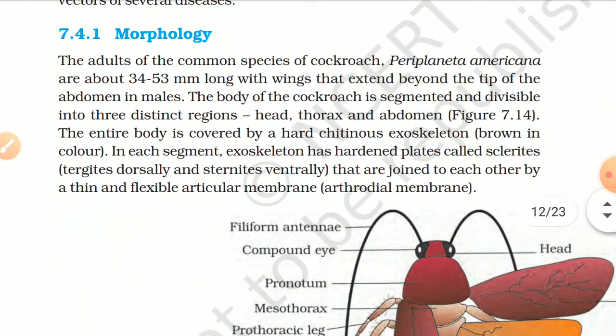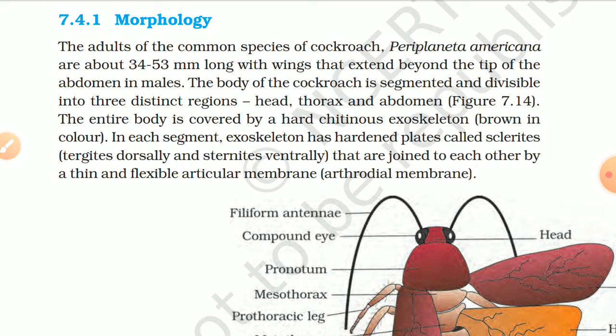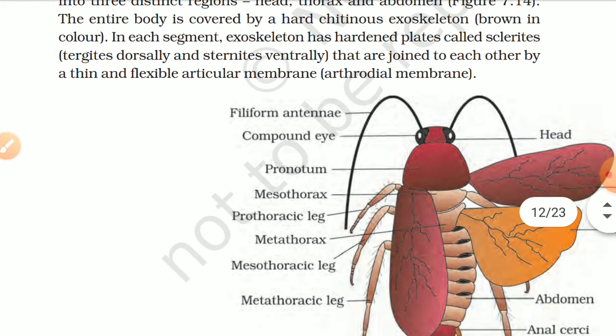7.4.1 Morphology. The adults of the common species of cockroach, Periplaneta americana, are about 34 to 53 millimeter long with wings that extend beyond the tip of the abdomen in males. The body of the cockroach is segmented and divisible into three distinct regions: head, thorax, and abdomen. Figure 7.14. The entire body is covered by a hard chitinous exoskeleton, brown in color. In each segment, the exoskeleton has hardened plates called sclerites, tergites dorsally and sternites ventrally, that are joined to each other by a thin and flexible articular membrane, the arthrodial membrane.